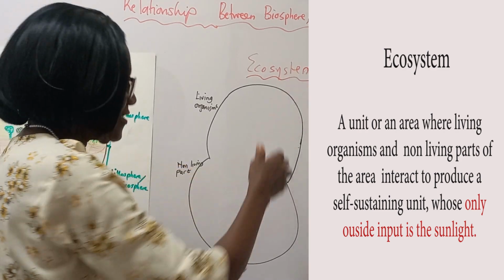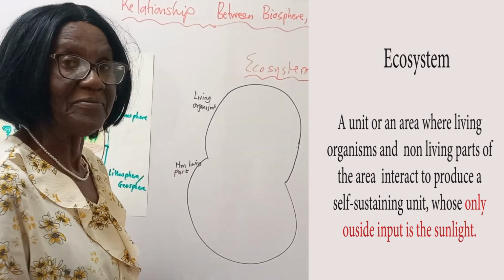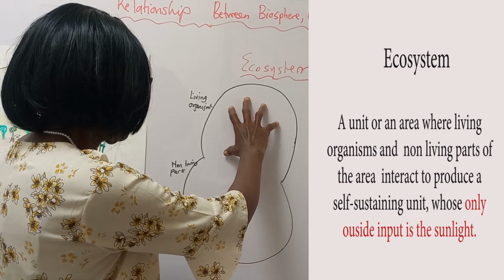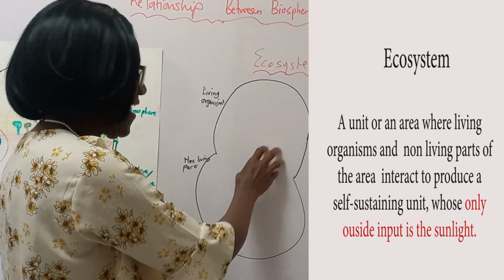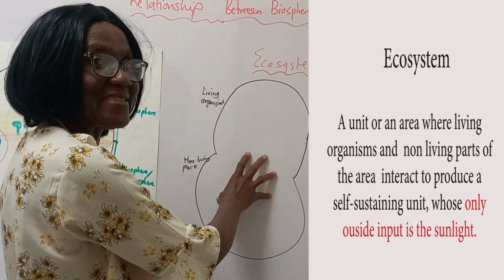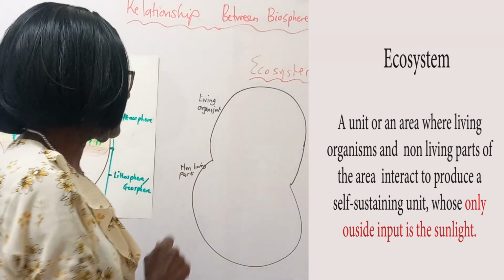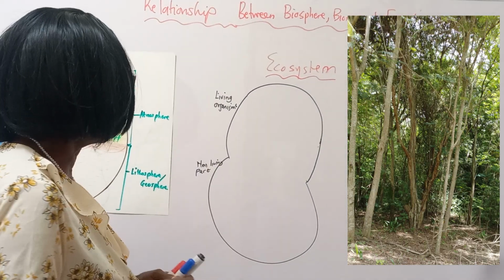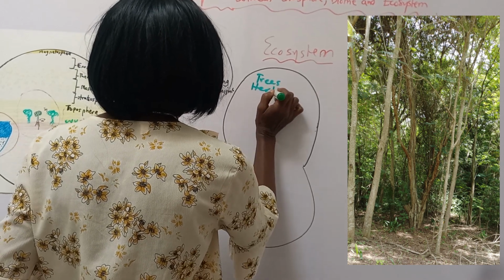Now, what about ecosystem? An ecosystem is also a unit or an area where living organisms and non-living parts of the area interact to produce a self-sustaining system whose only outside input is sunlight. So we have insects, trees, some herbs, herbaceous plants.